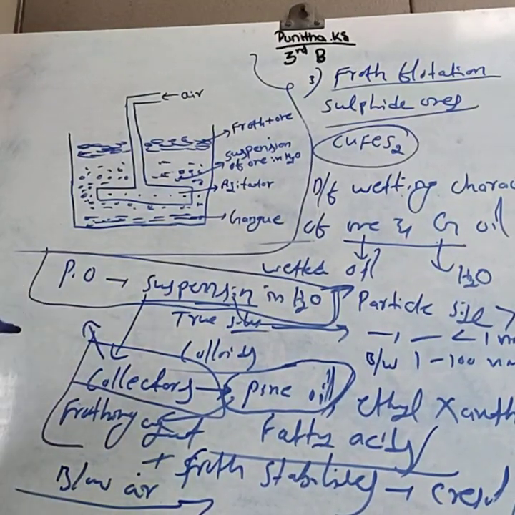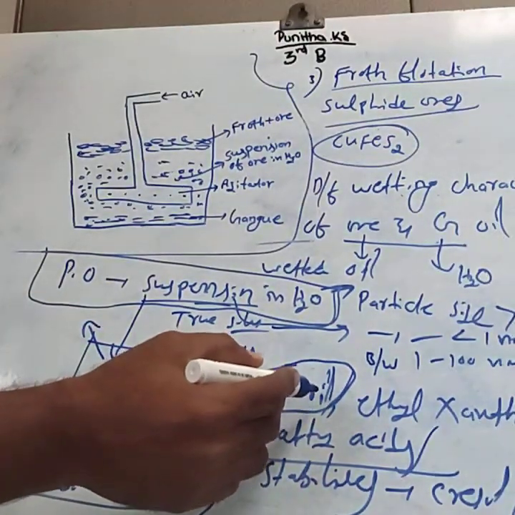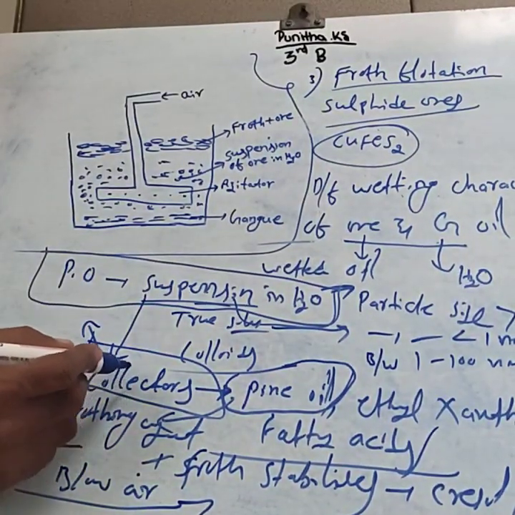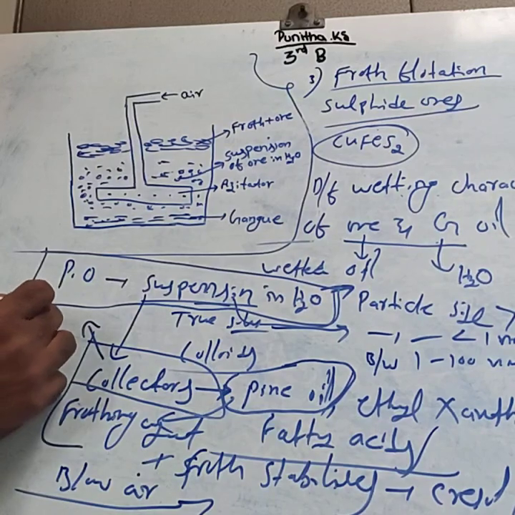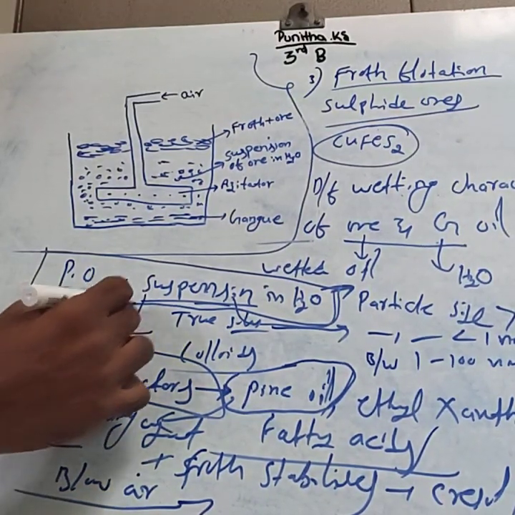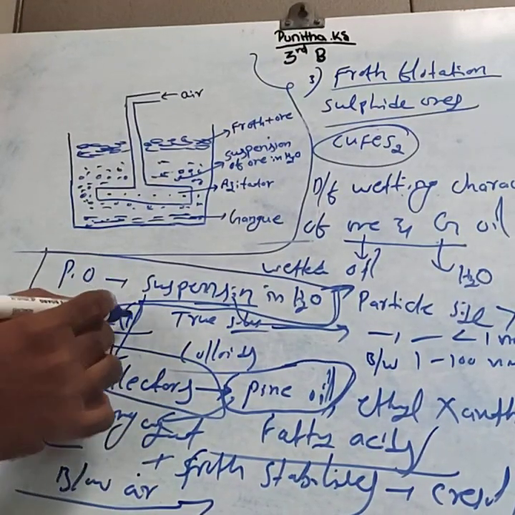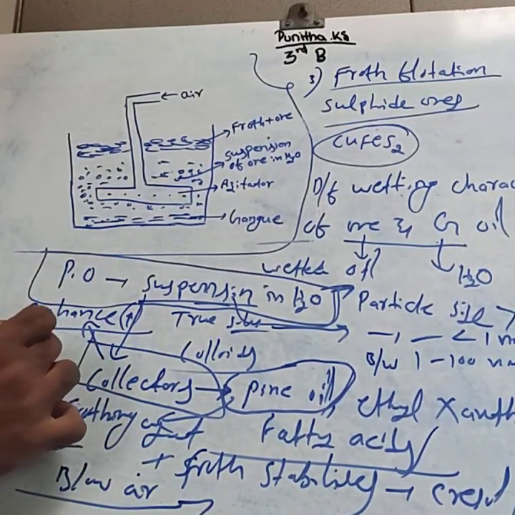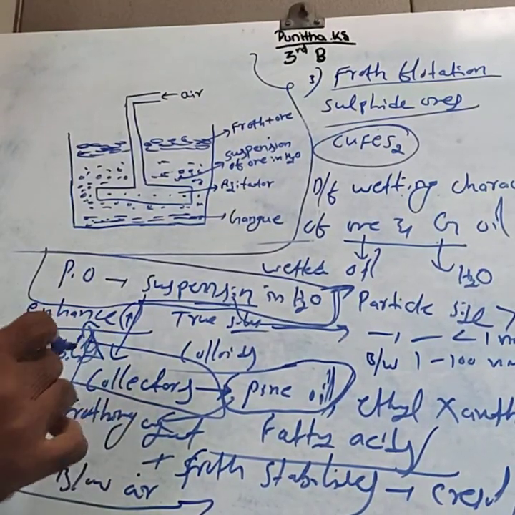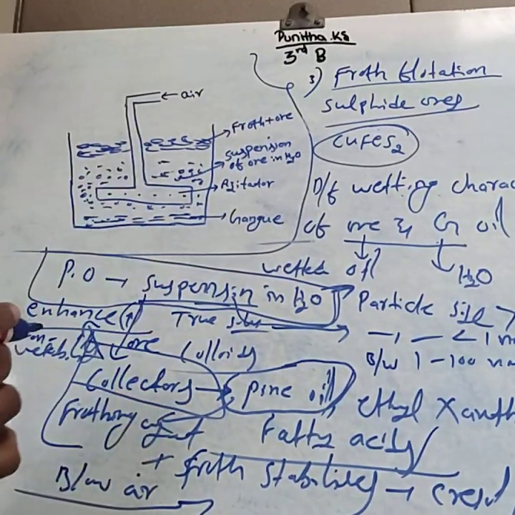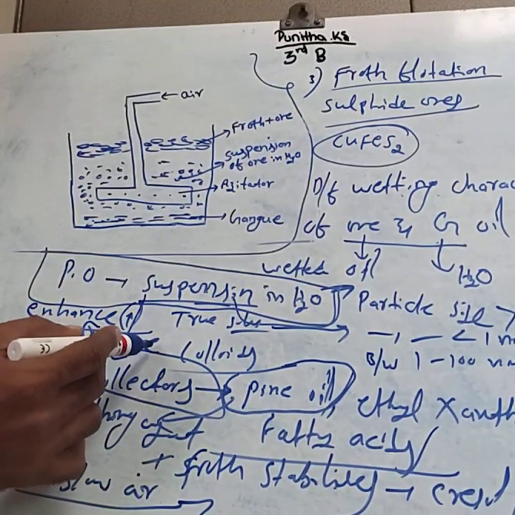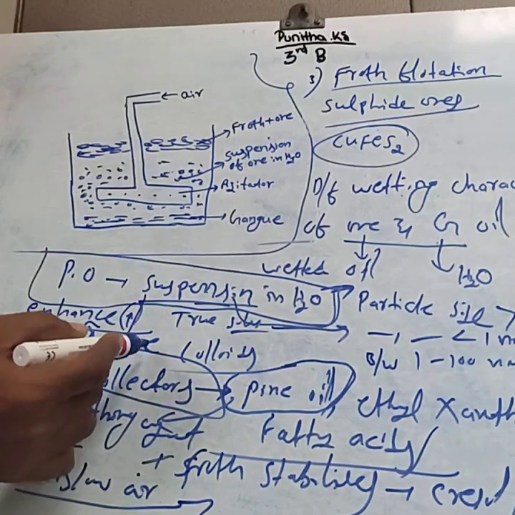The collectors' role, collectors like pine oil, ethyl xanthate or fatty acids, is to enhance the non-wettability of ore particles with water.